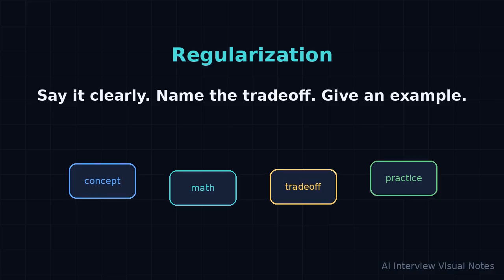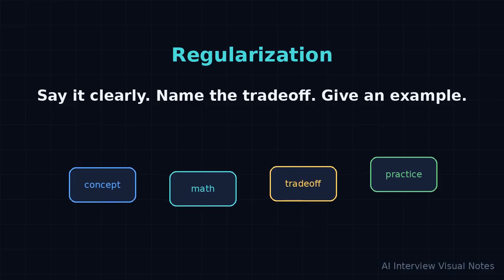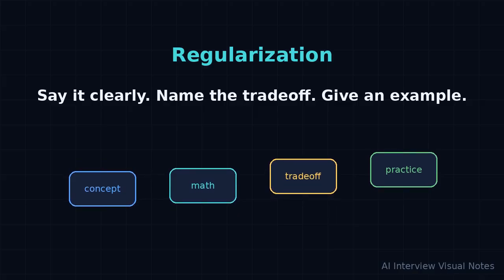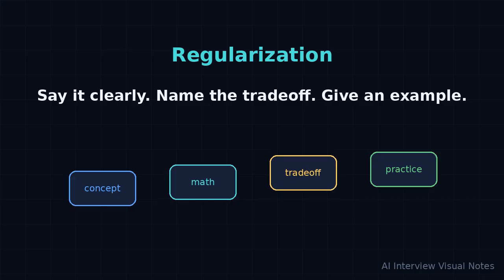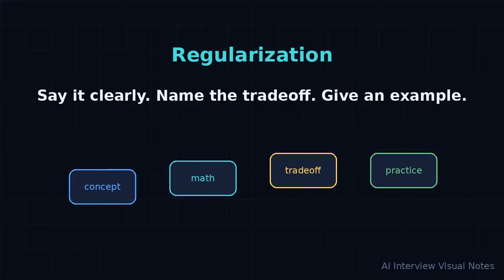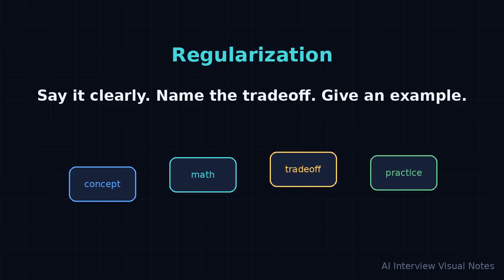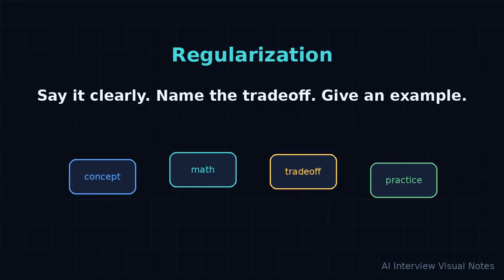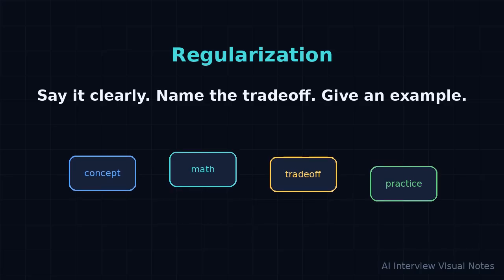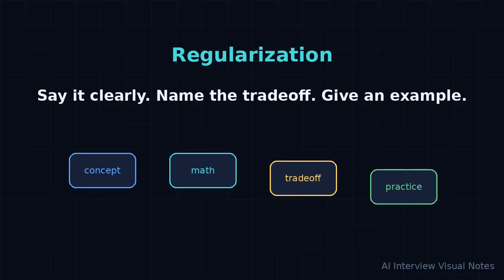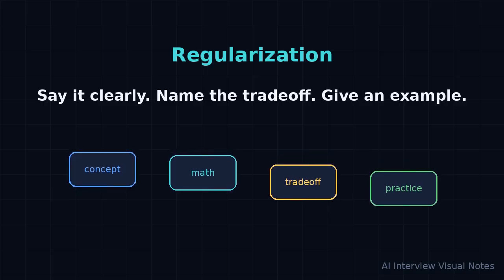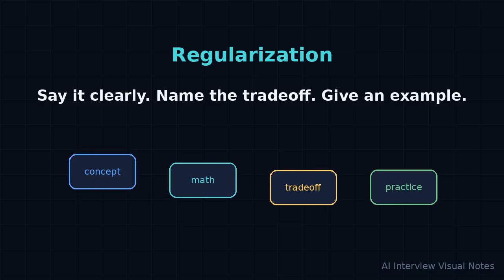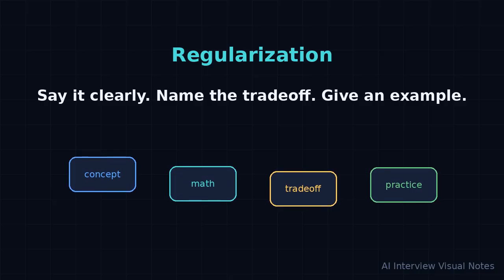The crisp summary is this: regularization should be explained as a concept, a mechanism, and a trade-off. Start with how to reduce overfitting and improve generalization. Then use the formula or flow, loss_total equals loss_data plus lambda times penalty, to make it precise. Finally, connect it to practice, what you would measure, what you would tune, and what failure modes you would watch for. If you can do those 3 things, your answer will feel complete. You will sound like someone who can use the idea in a real system, not just recognize it in a textbook. That is the standard we want for these longer videos.